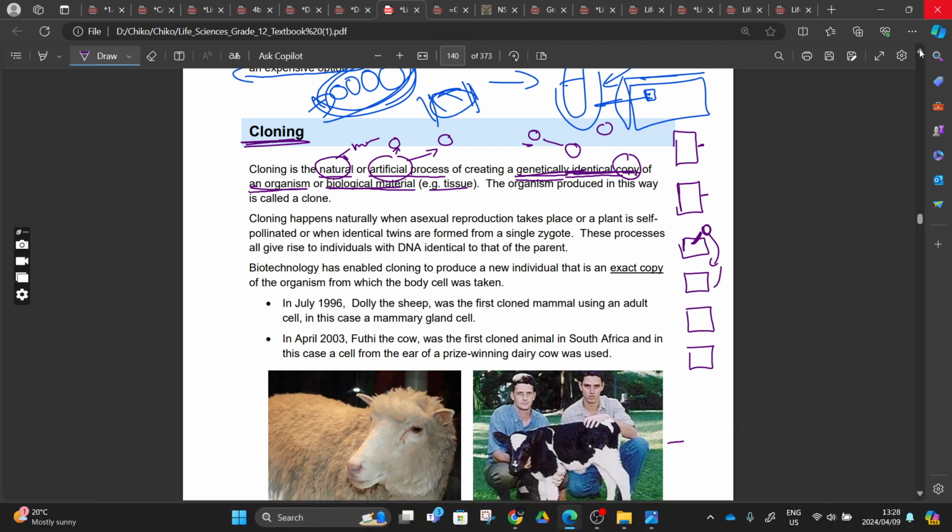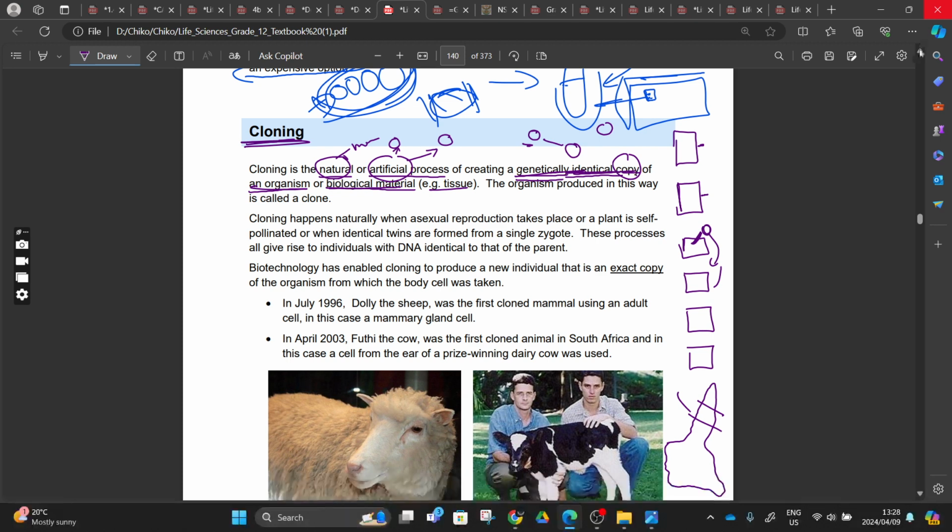Or we just have a liver that is dividing and growing, like cancer, and when it divides you come and cut it and sell it. Then it grows again, you cut it and sell it. We can do that in this cloning process, right?